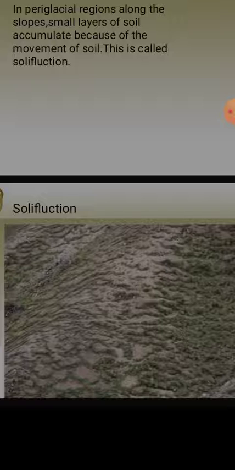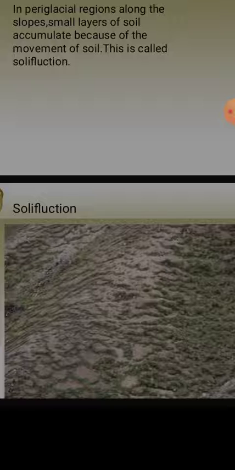Then biological weathering, another type of weathering, which is very important because it happens with the help of living organisms, whether birds or animals. We know that droppings of birds, and small plants that grow on the top of buildings and in pipes, you have already observed all these things, no? So these are all biological weathering.